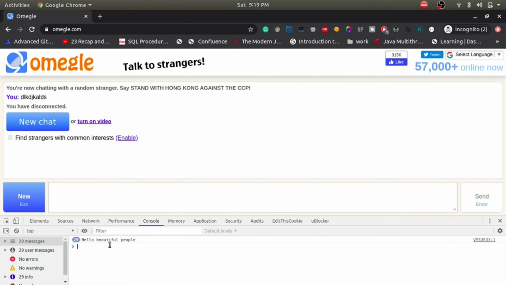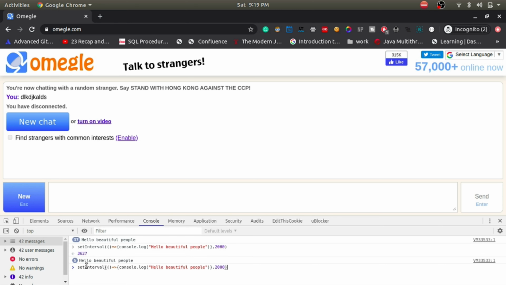So in order to stop this, we have to call the clearInterval function, and we have to pass one ID which is returned by this function. When we hit enter, it is returning me this ID.